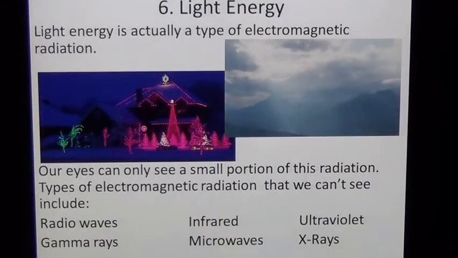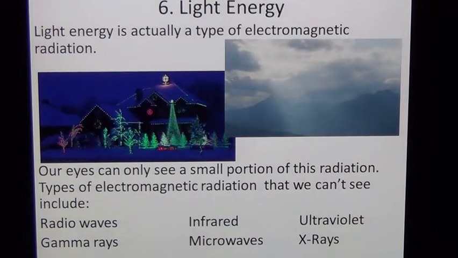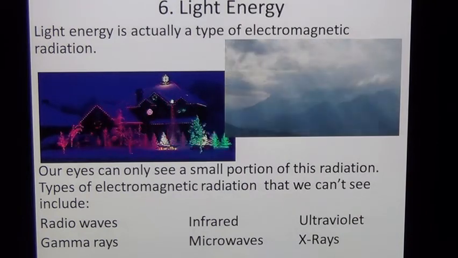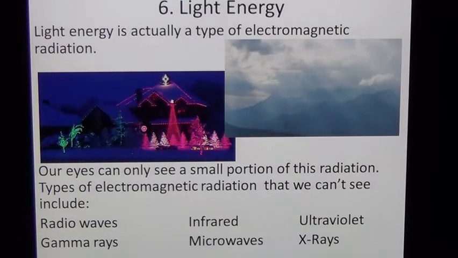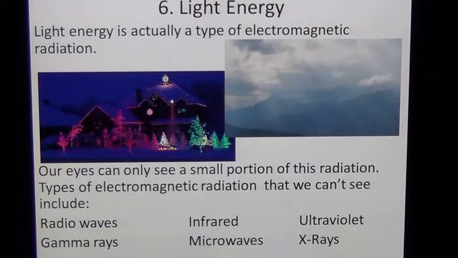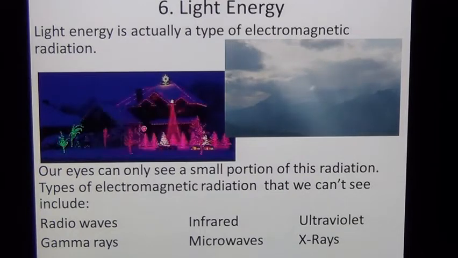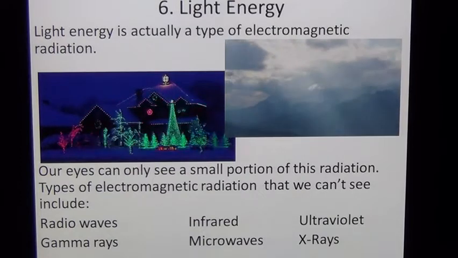The next form of energy we want to discuss is light energy. Now, when you think about light energy, you think about the light that you can see, but it turns out that there are many different frequencies of light that your eyes are not capable of detecting, but are actually out there. So light is actually more than just the light that you can see. It's the different frequencies of light that are beyond the human range of vision.